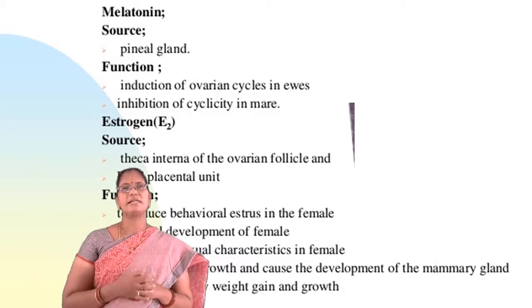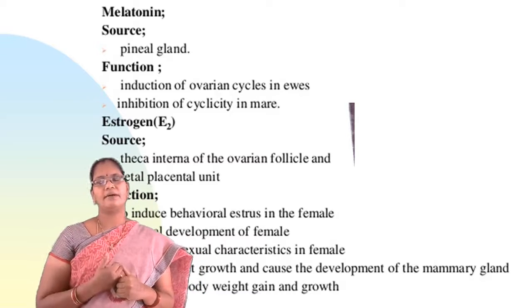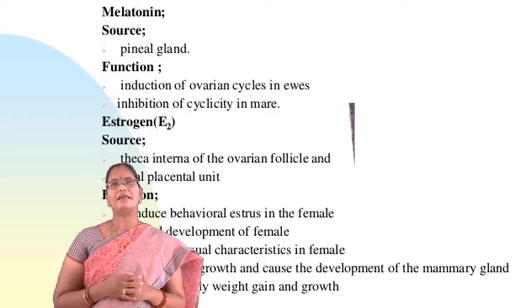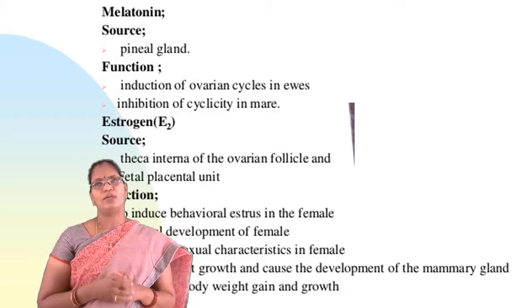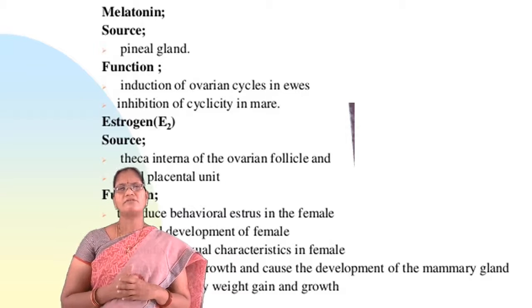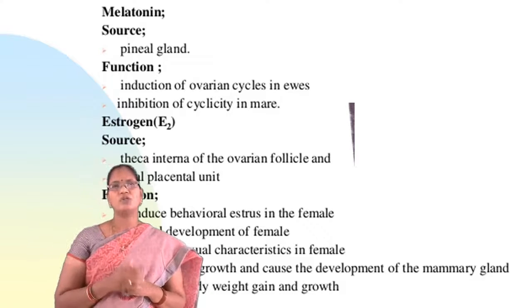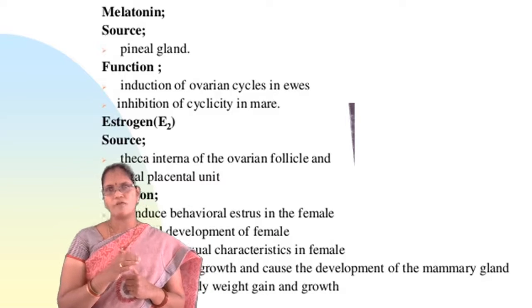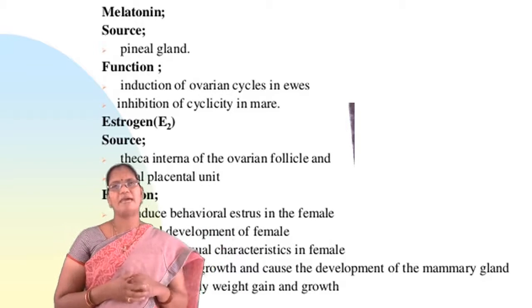Next hormone is estrogen, which is represented as E2. The main source of estrogen is the theca interna of the ovarian follicle and the fetal placental unit. Coming to the functions of estrogen, mainly it is responsible to induce behavioral estrus in the female. It is responsible for the maintenance of the menstrual cycle and the physical development of the female.